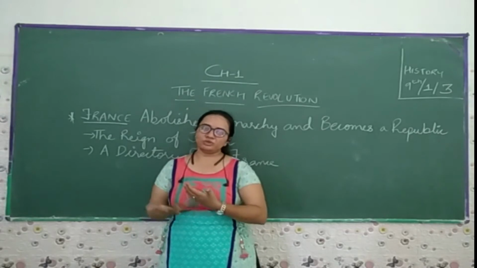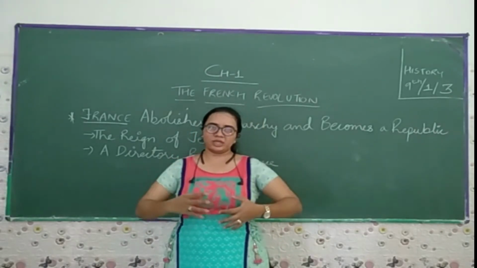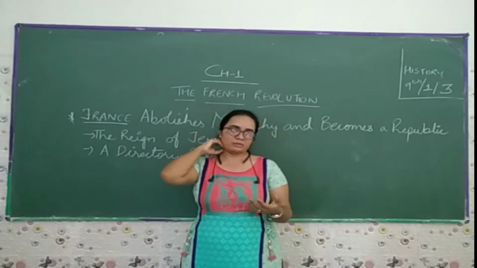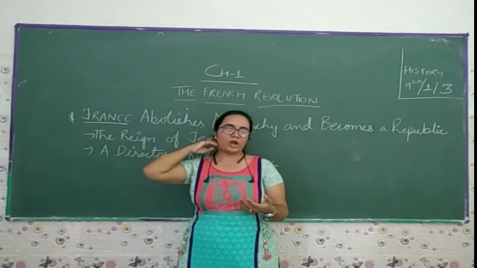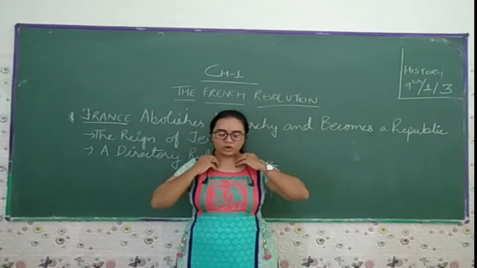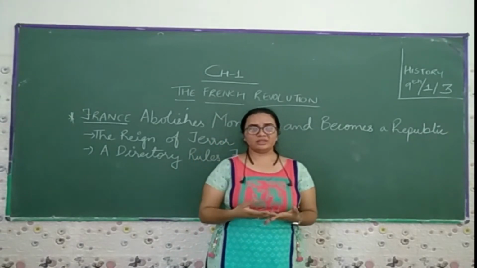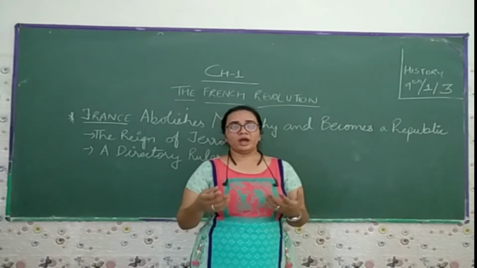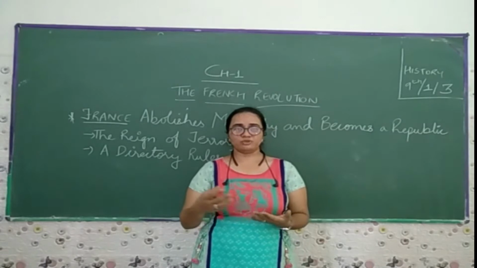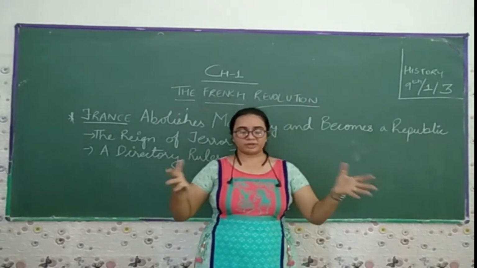Further on we come to know about monarchy under a constitution, which means there is a king, but there is also a constitution made by the national assembly. Rousseau is the thinker who brought a number of changes. He influenced a number of people by writing in newspapers and books, which people used to read aloud, and this was followed by the common people of that region.